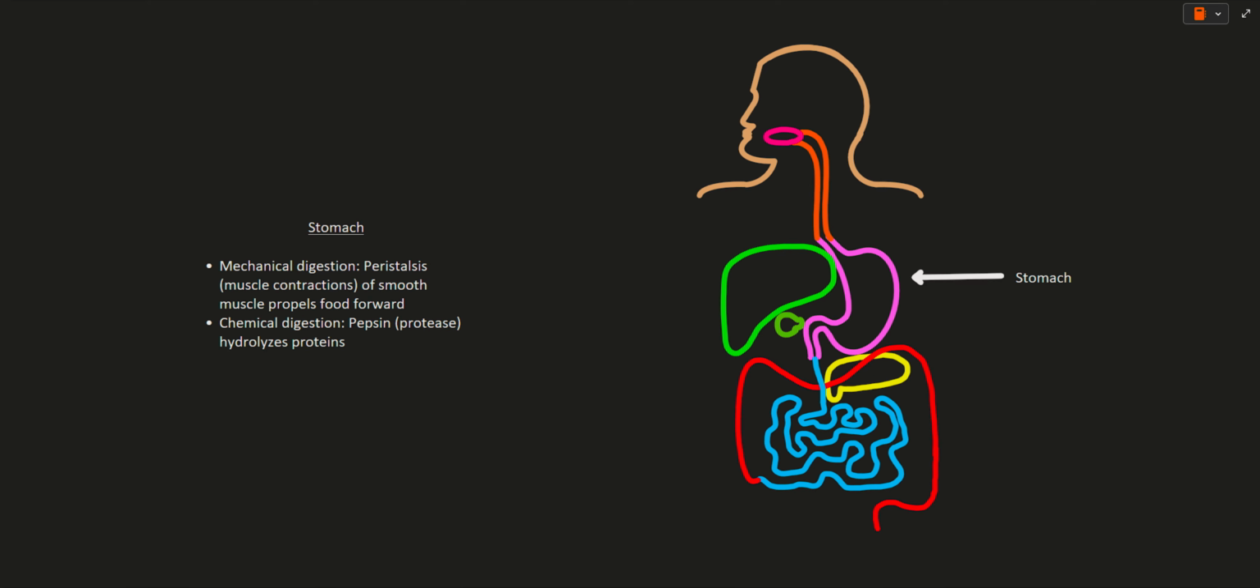Once your food reaches your stomach, mechanical digestion occurs as peristalsis, in other words, muscle contractions of smooth muscle, propels food forward. In addition, chemical digestion occurs as pepsin, a protease, hydrolyzes proteins. Since the stomach only contains pepsin, which is a protease, only proteins are chemically digested in the stomach.